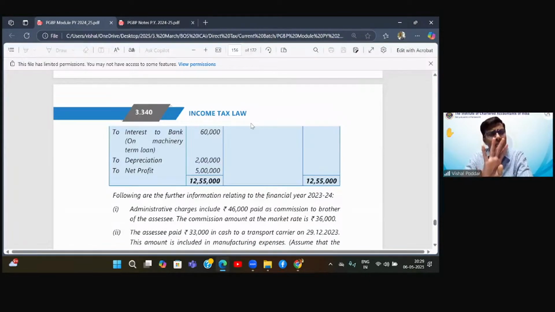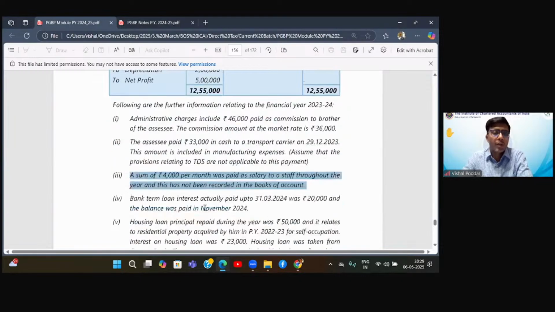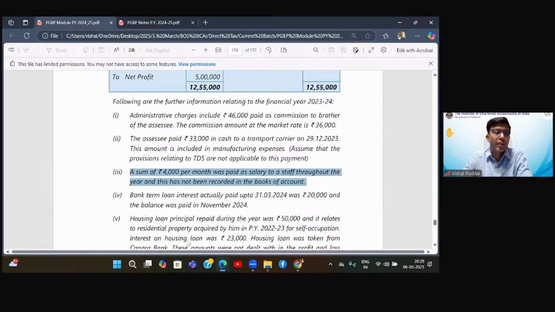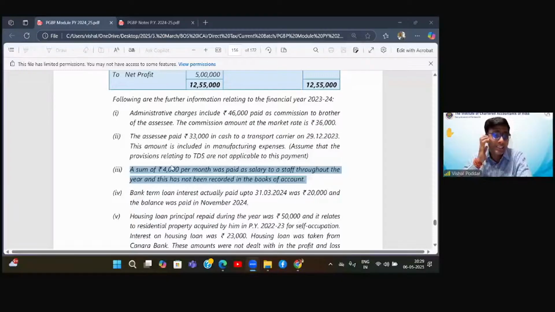Yes. All 4 conditions satisfied. Is it business expense? Yes. Revenue, current year, not an offense. So what we should do, we should take deduction. So 12 months into 4,000, 48,000, what I should do? Farhan, it will be only less. Correct, Farhan? I think you have corrected yourself. So it will be less 48,000.